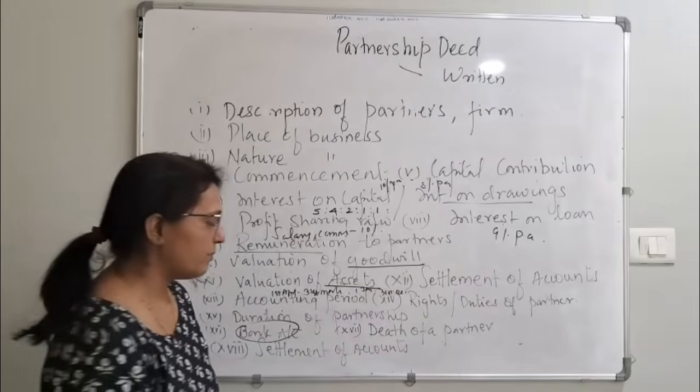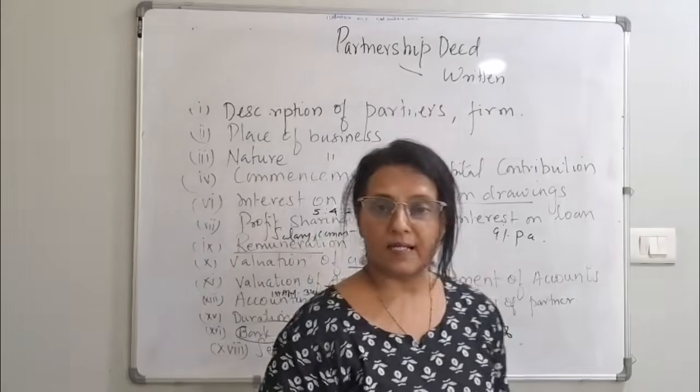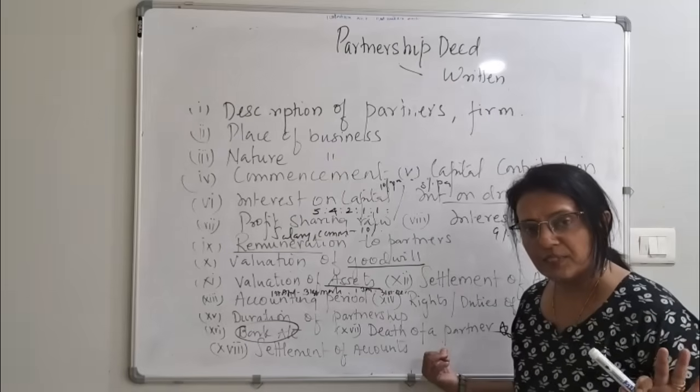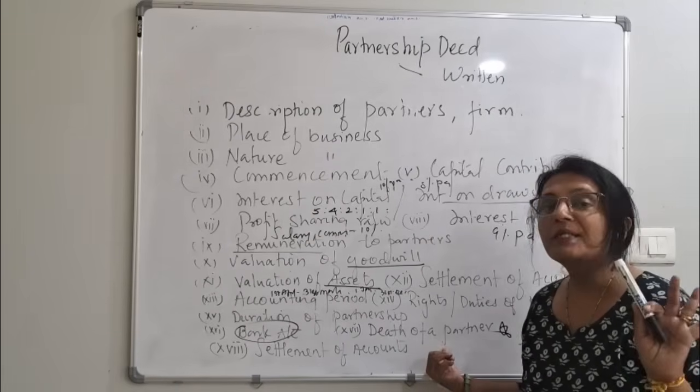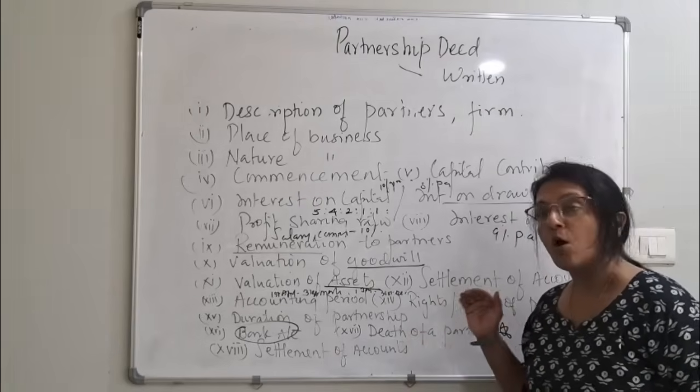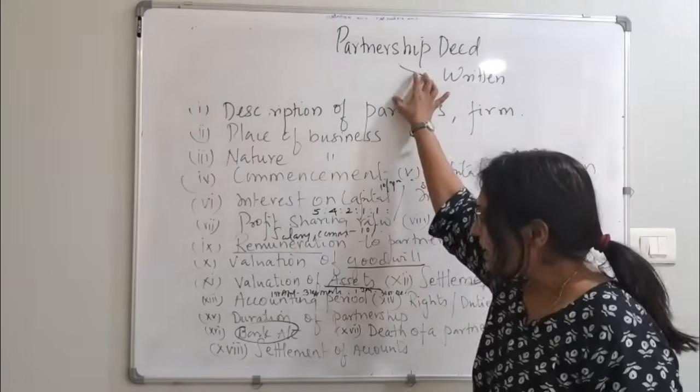Next is death of a partner. Now this is very important. In case a partner dies, should we carry on the business or should we dissolve the business? Should we close the business or carry on the business? This also should be mentioned in the deed.